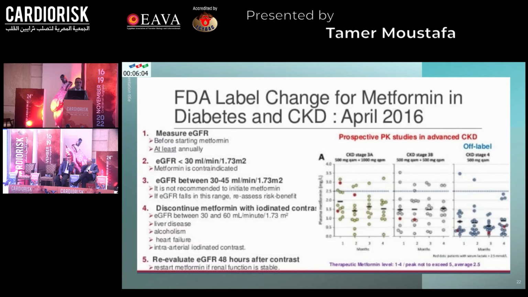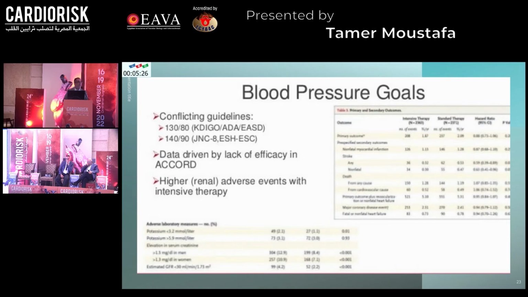The FDA label changed for metformin in diabetes and CKD in April 2016. We should measure estimated GFR before starting metformin. If less than 30, don't initiate. If between 30 and 45, we should reassess the risk-benefit ratio, and we can discontinue metformin when we use iodinated contrast, especially if patients have a GFR between 30 and 60, liver disease, alcoholism, or heart failure. After the use of contrast, we should evaluate after 2 days, and if the GFR is okay, you can reinitiate metformin again.